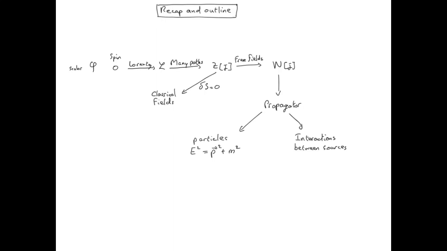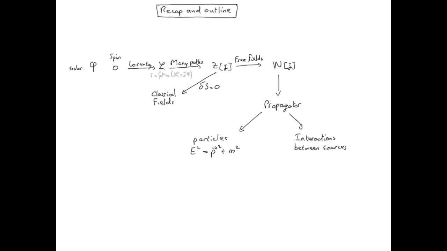First, we built the quantum field theory for scalar fields, which correspond to spin zero, so objects which transform as scalars under Lorentz transformation. We built the Lagrangian, arguing that the action, which is a space-time integral of the Lagrangian density, should be a Lorentz scalar as well. Then we used the many-path formulation of quantum physics to build an amplitude of probability for the field to go from vacuum to vacuum over an infinite time. We recovered the classical limit using the variational stationary action principle.